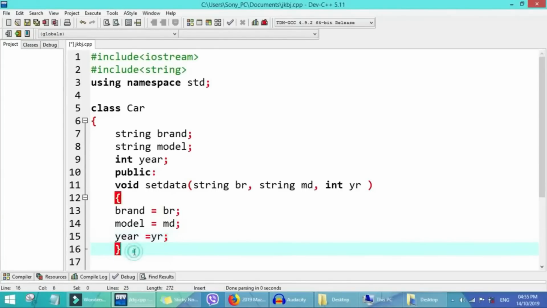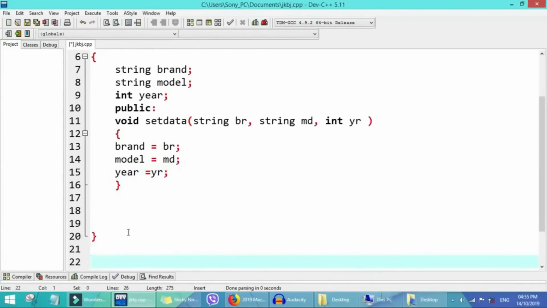So now we'll create our display function. We will display this member data. We'll say void get data.